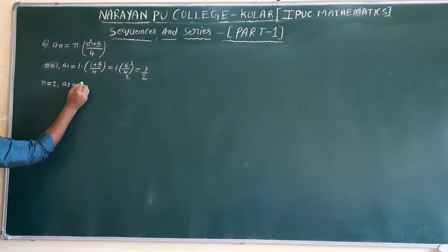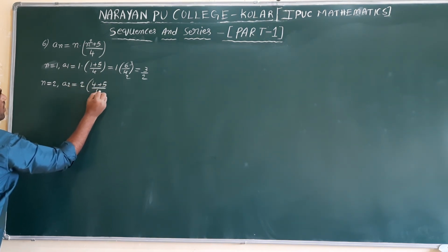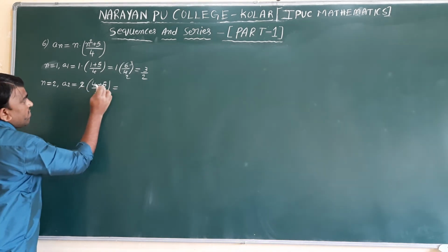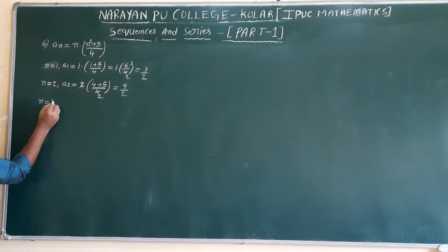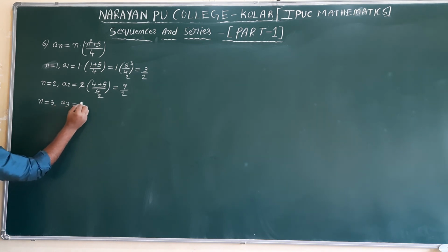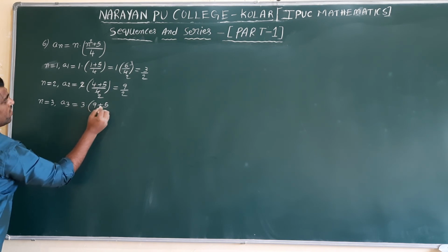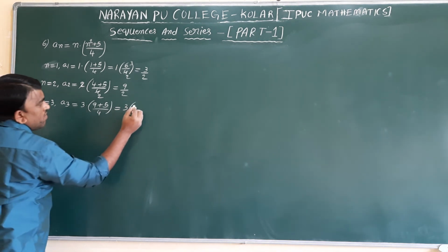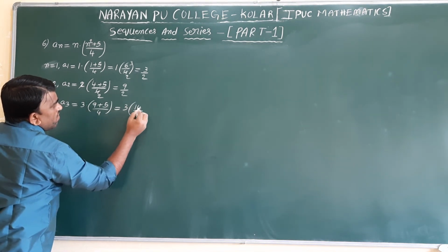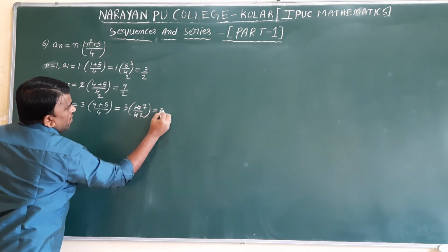Next n value 2: a2 equal to 2 into 2 square 4 plus 5 divided by 4. 2 times cancelled. 4 plus 5 is 9, 9 divided by 2. n equal to 3: a3 equal to 3 into 3 square 9 plus 5 divided by 4. 3 into 9 plus 5 is 14 divided by 4, 2 table, 2 7 ja, 2 2 ja, 7 into 3, 21 divided by 2.